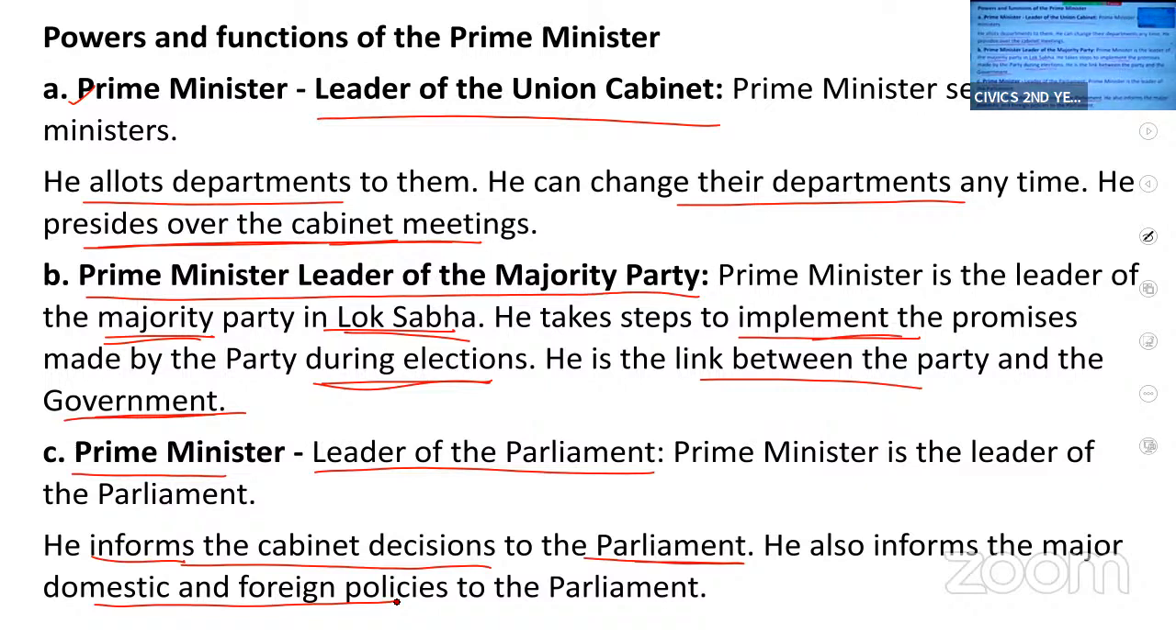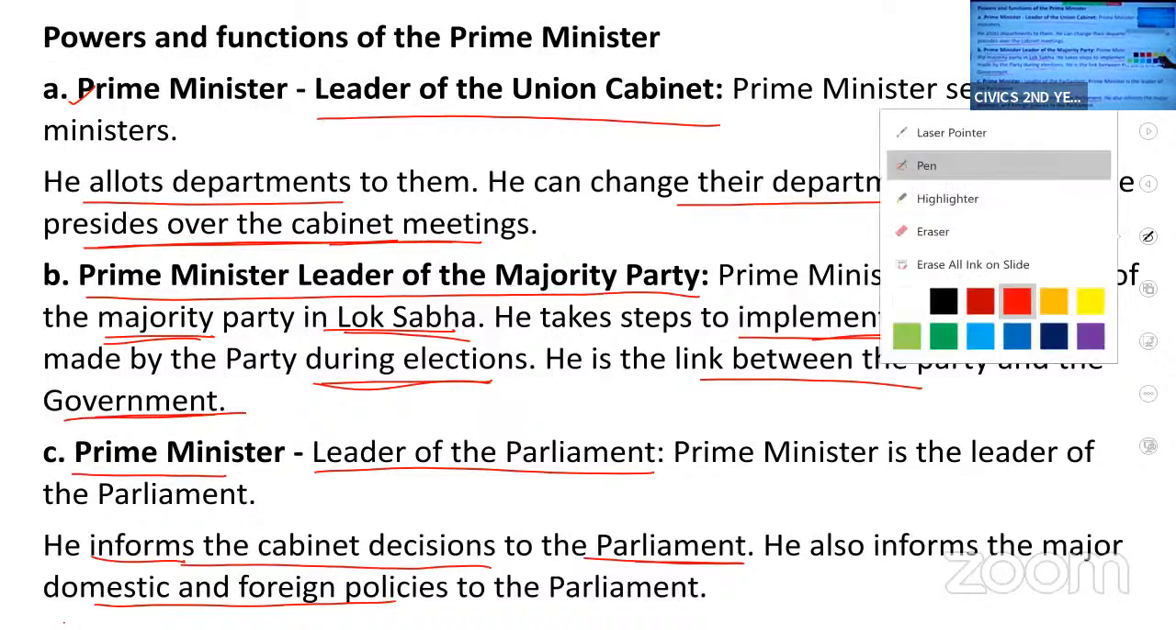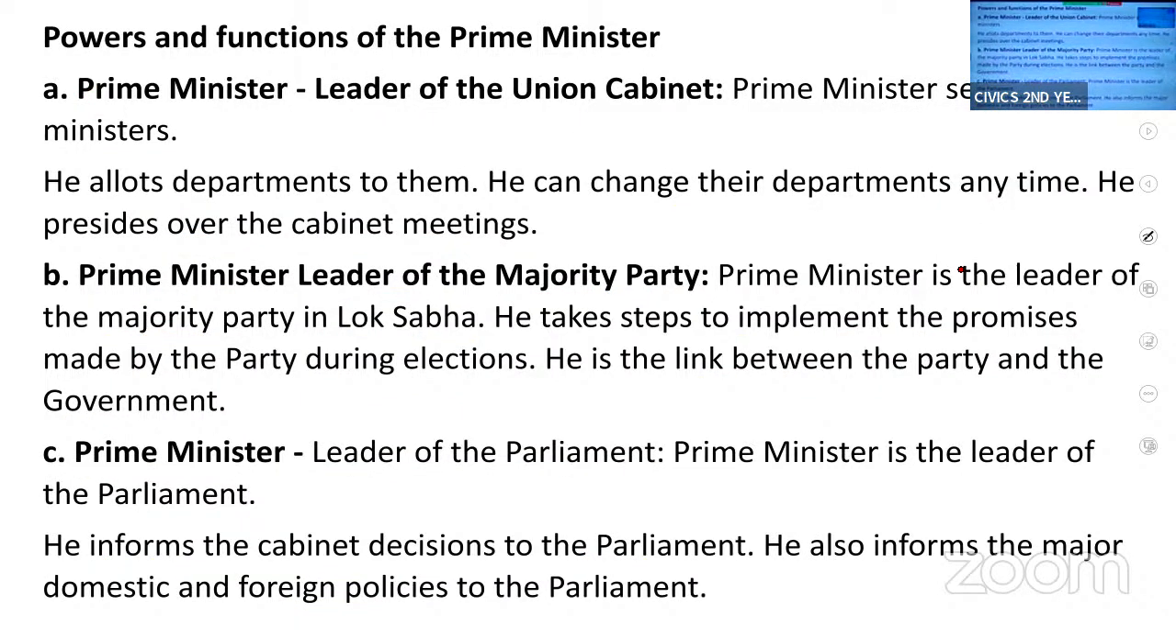So whatever policies are made by the government, he informs about those policies to the parliament. Prime minister, as the leader of the parliament, informs about all the decisions and all the policies made by the government. I hope I'm clear with this, right? What are the powers of the prime minister? He is the leader of the cabinet. He is the leader of the majority party. He is the leader of the parliament. Am I clear with this?